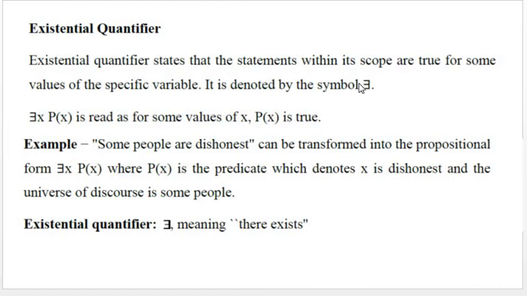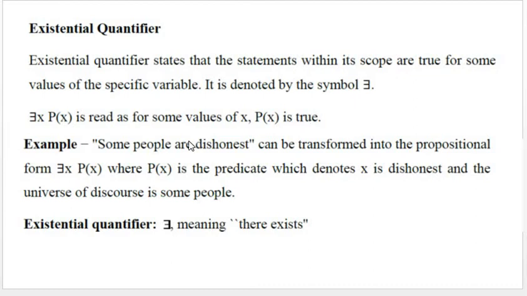Using this quantifier, we can quantify a predicate function P of x as there exists x, P of x, which means that for some values of x in the universe of discourse, P of x is true.